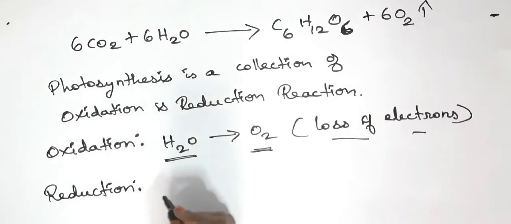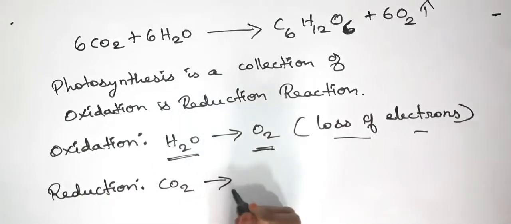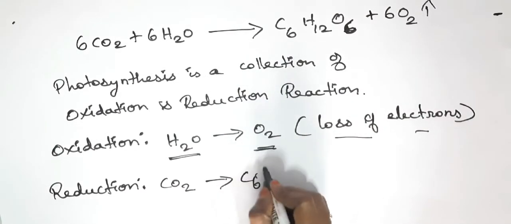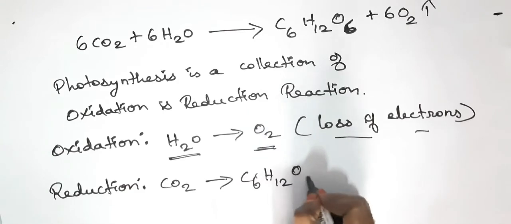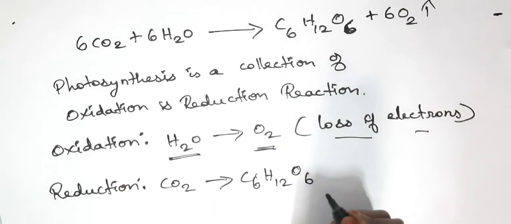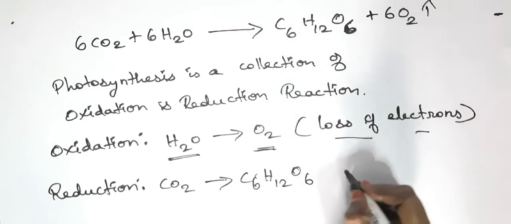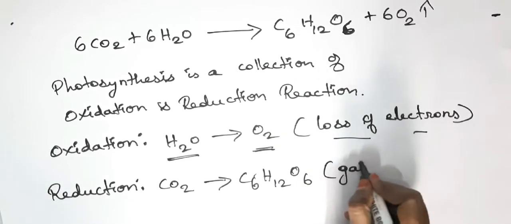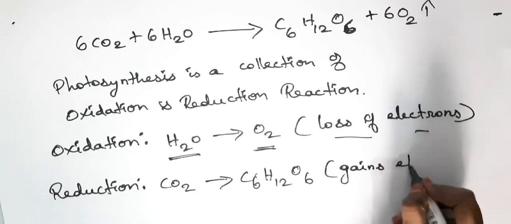So what is the reduction reaction taking place in this equation? CO2 is reduced into carbohydrate, that is C6H12O6. So CO2 is reduced into carbohydrate by gaining electrons.